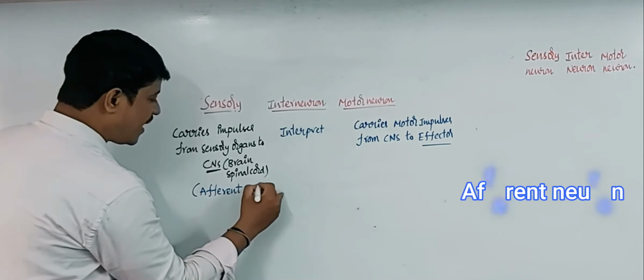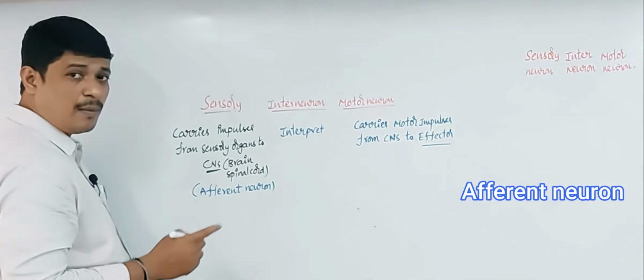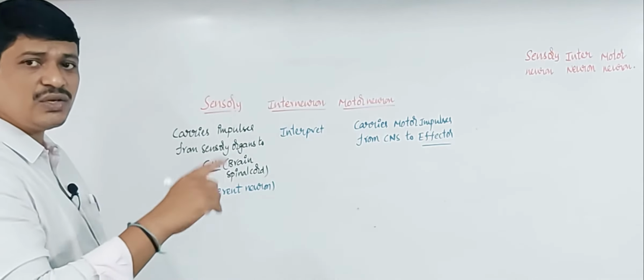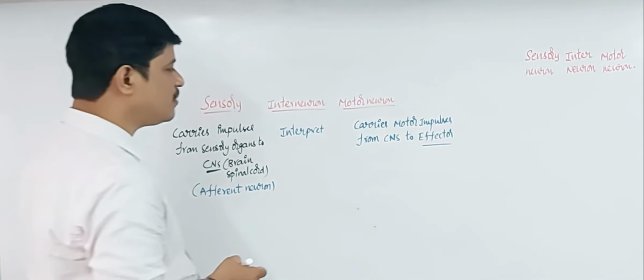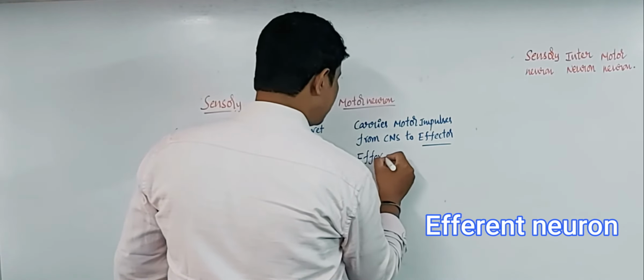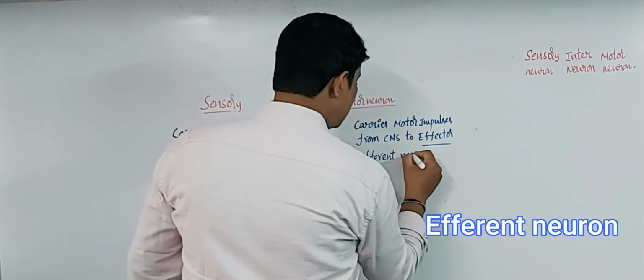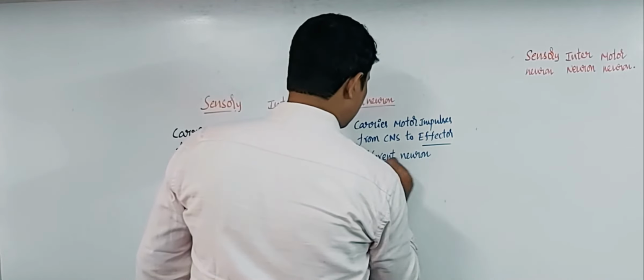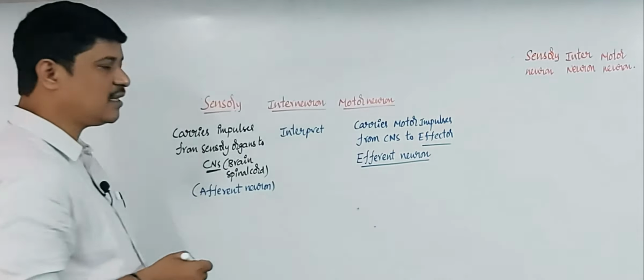Afferent neurons carry impulses inwards only, but the message travels from one neuron to another neuron with the help of the motor neuron. So, the motor neurons are efferent neurons. These are the differences.